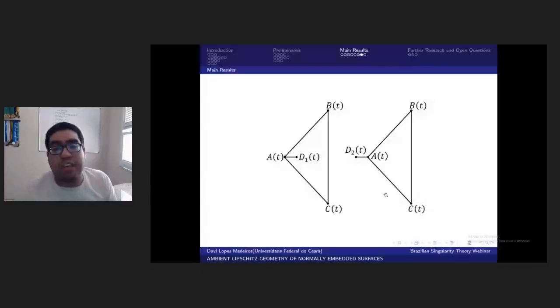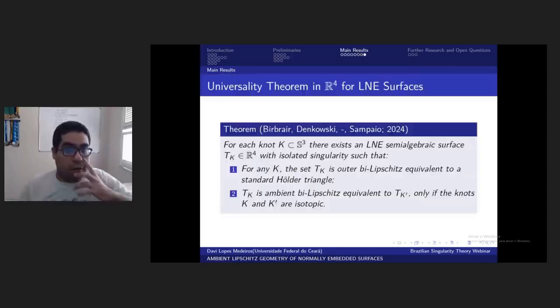Even in R3, you have this result false in general. So the isolated singularity case is the best classification possible here, okay?